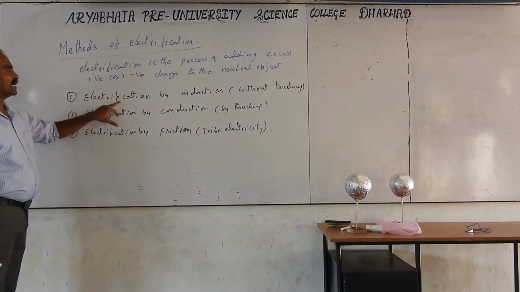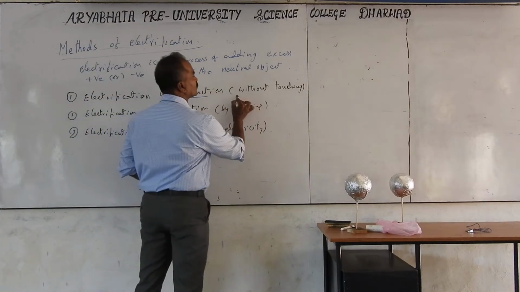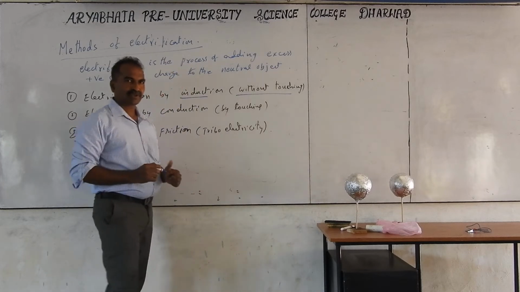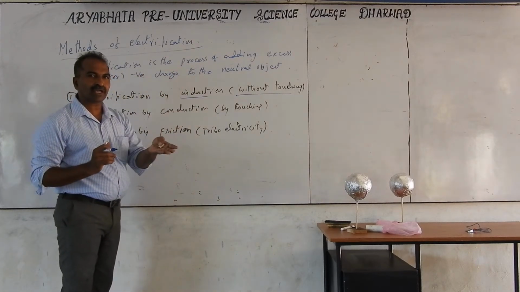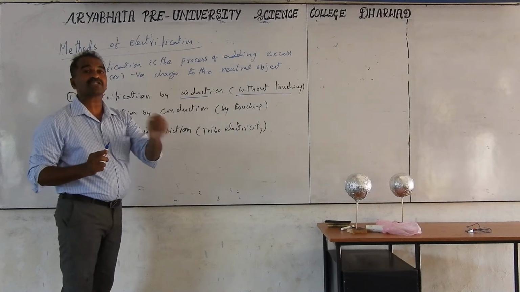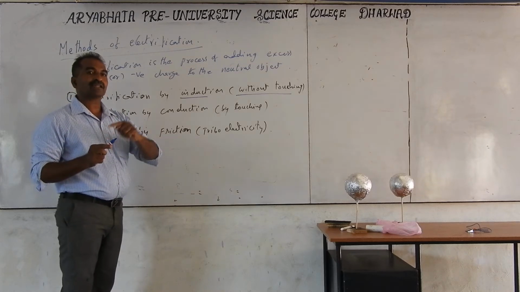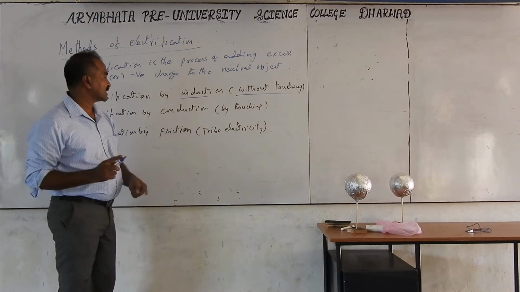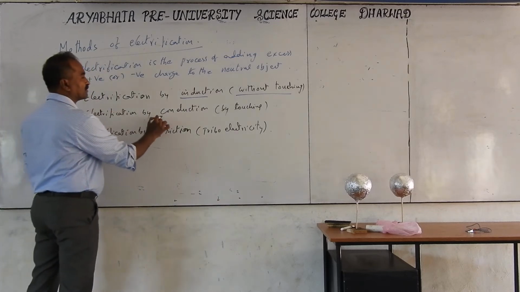One is electrification by induction. In the case of induction, the objects are not touched. In this case, we are transferring the charges from one body to another body. We are thinking that one body is already charged, and the second body is not charged. So you are transferring charge from the charged object to the other. Second, electrification by conduction.